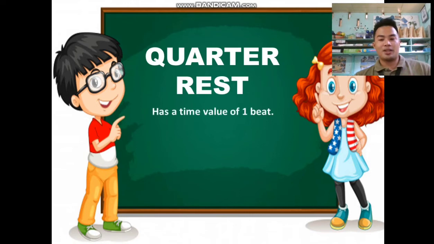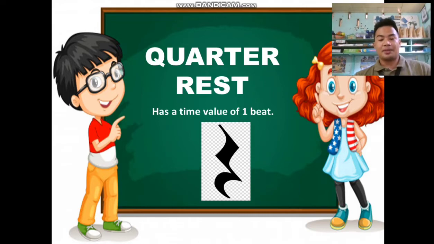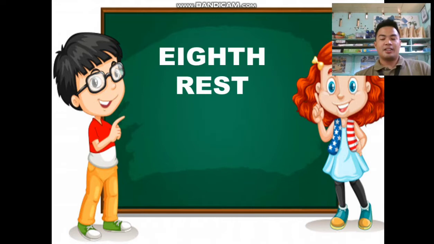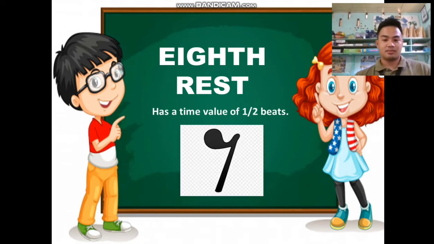Next, we have the quarter rest. It also has a time value of 1 beat, and this is the image of the quarter rest. Next, we have the eighth rest. If the eighth note has 1/2 beat, the eighth rest also has a time value of 1/2 beat. But they differ in the image, class.